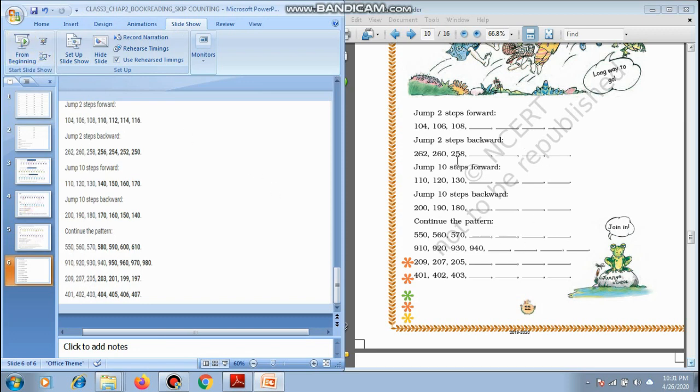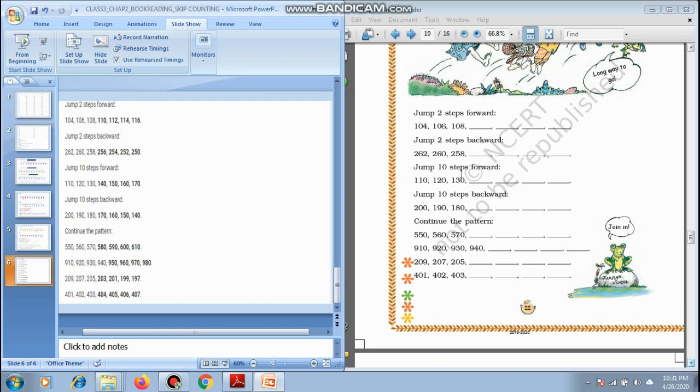Now let us do 2-step backward counting. Now for backward counting, what have I told you? Look at the digit at ones place. So digit at ones place, when we see that, so what will happen? This number will become 256, then 254, 252 and 250.